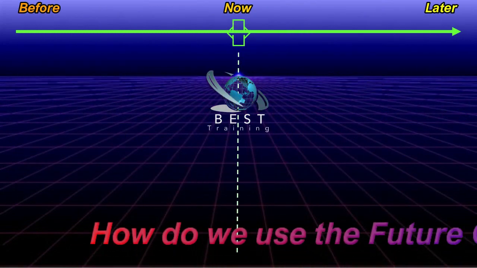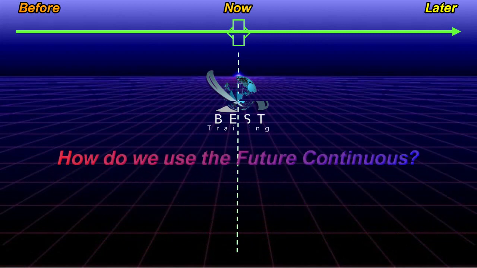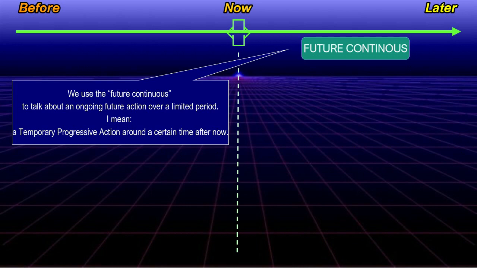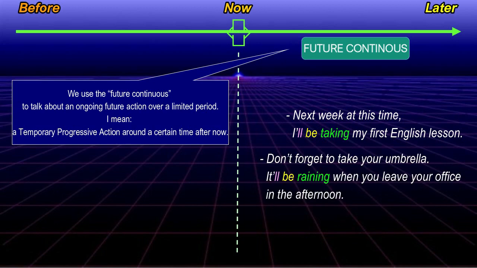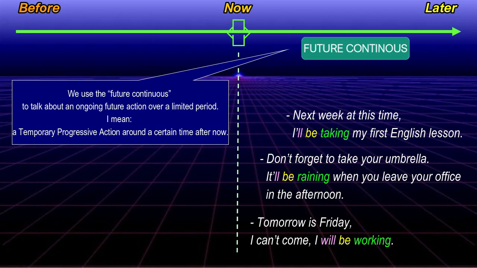How do we use the future continuous? We use the future continuous to talk about an ongoing future action of a limited period. I mean, a temporary progressive action around a certain time after now. Next week, at this time, I'll be taking my first English lesson. Don't forget to take your umbrella. It will be raining when you leave your office in the afternoon. Tomorrow is Friday. I can't come. I will be working.